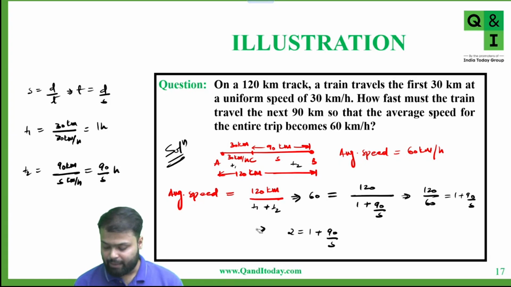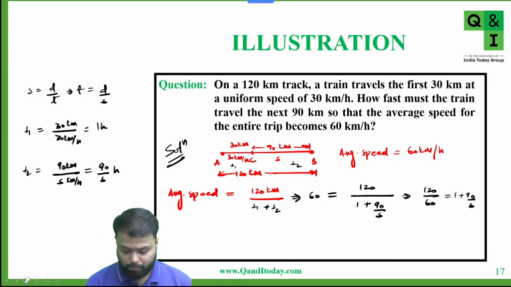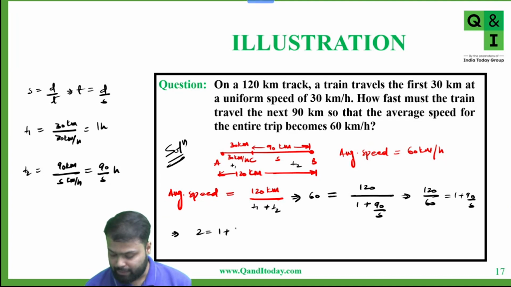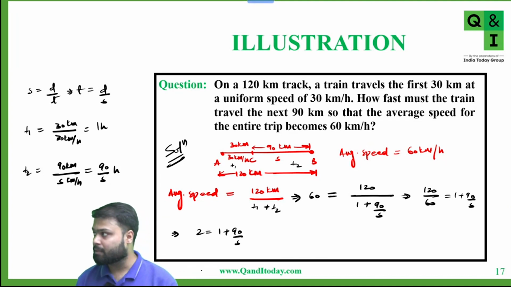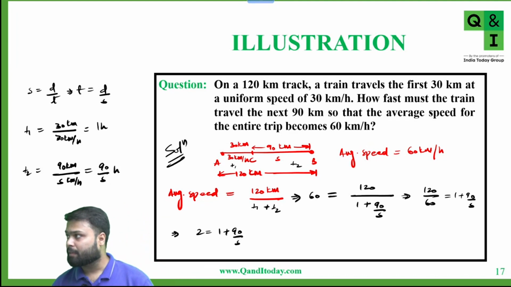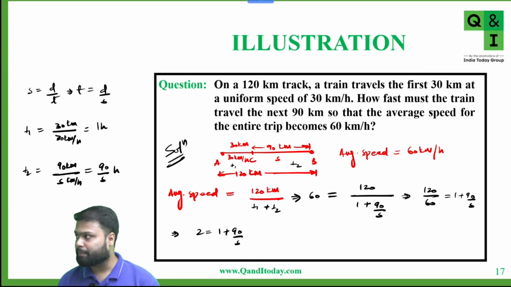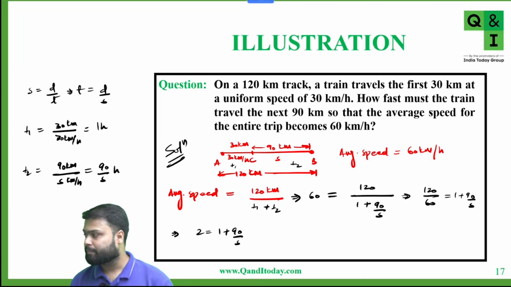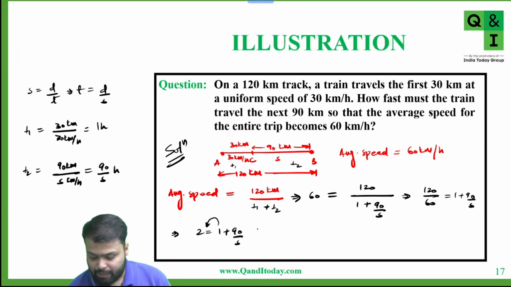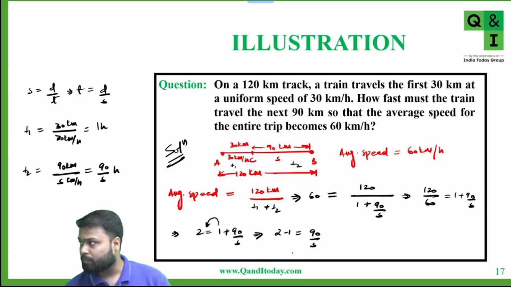So are we clear till here that 2 is equal to 1 plus 90 by S? Any doubt till this step? Okay. Now if we take 1 to the left hand side, this becomes 2 minus 1 is equal to 90 by S. Yes or no?